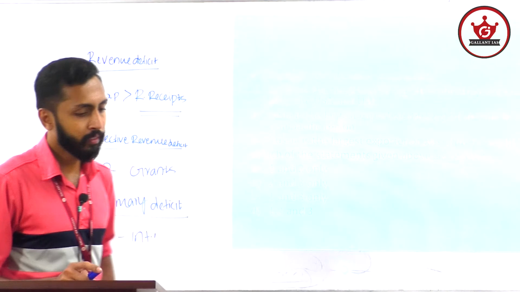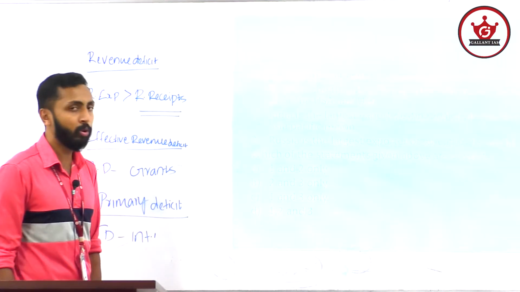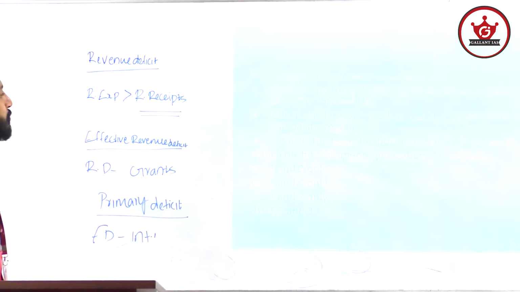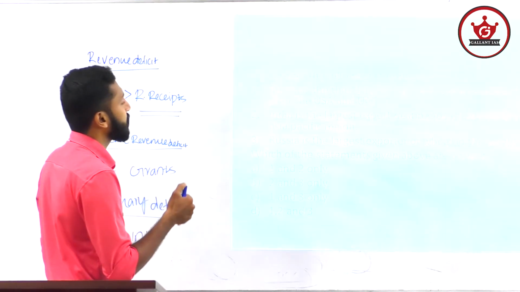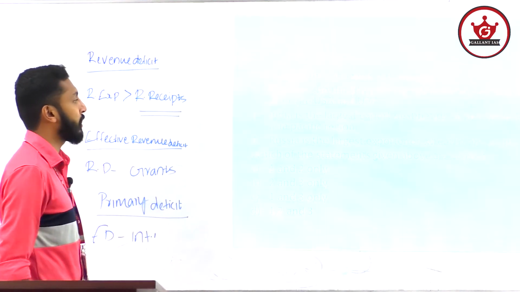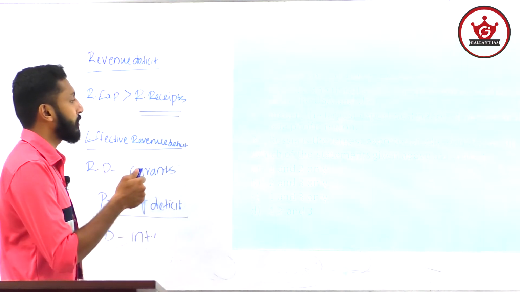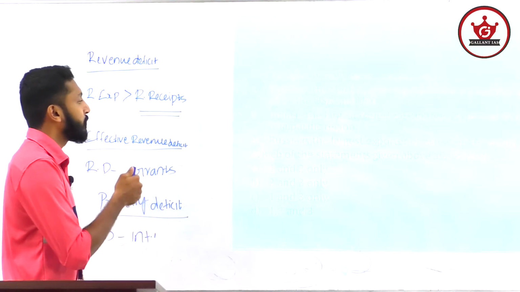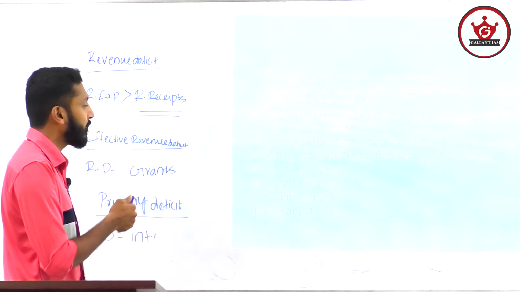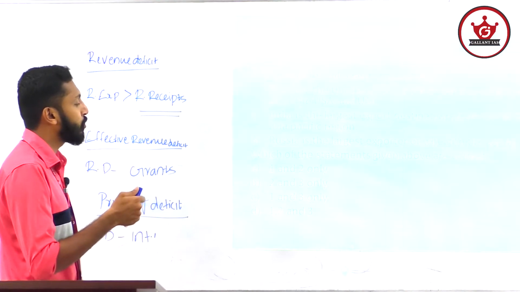Then next, it is related to the exports of India. First statement: Russia is the third largest export destination of India after the USA and UAE. Second: India is the second largest export destination of Ukraine in the Asia Pacific region. Third statement: Russia is the largest exporter of wheat in the world. Which of the statements given above are correct? Option A, 1 and 2 only; B, 2 and 3 only; C, 1 and 3 only; D, 1, 2 and 3.